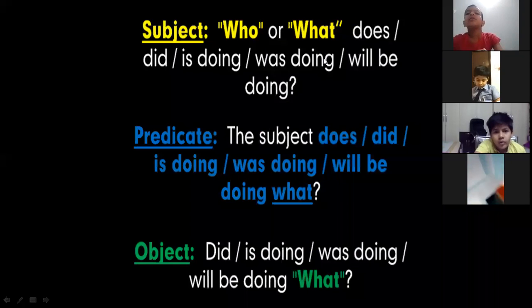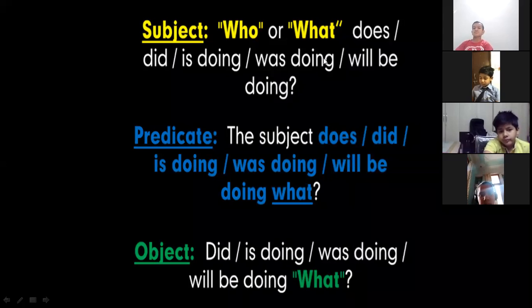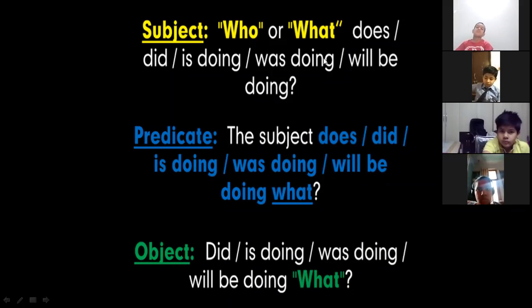Now see, for the subject: what does, did, is doing, was doing, will be doing. When we put all these questions, the answer that comes is the answer for the subject. Now when we want to find the predicate, what does the subject do, did, or is doing, or was doing, will be doing, what.